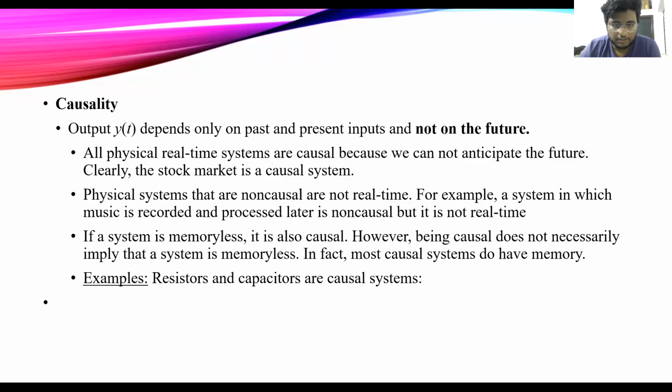The time varying property of the given continuous time system can be tested as follows: x of t is the input and x of t minus capital T is the input delayed by T time units. y of t is equal to T of x of t is the output for the input x of t.